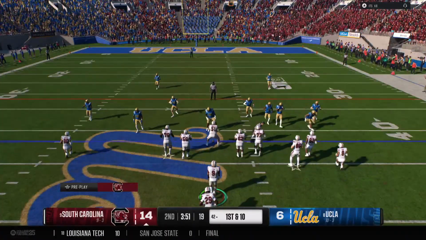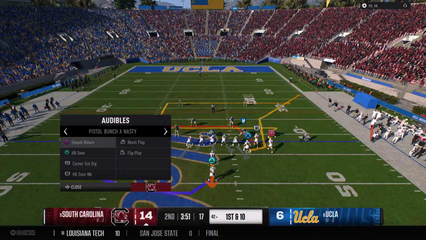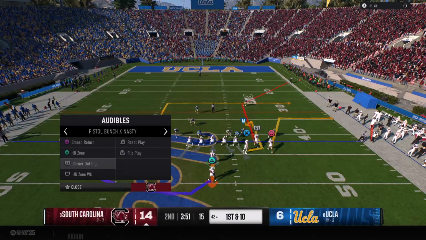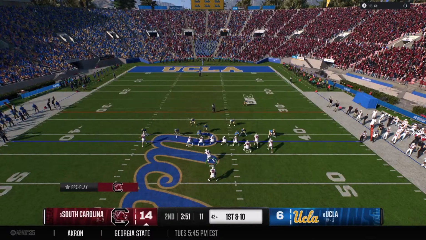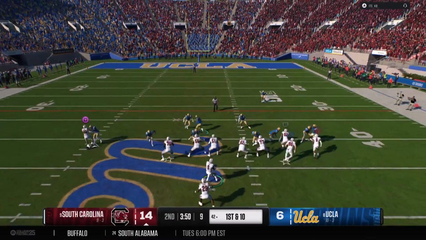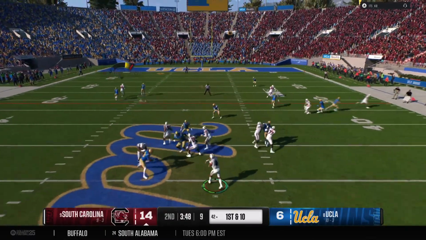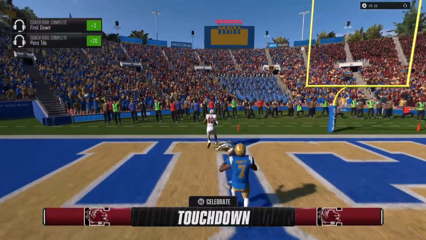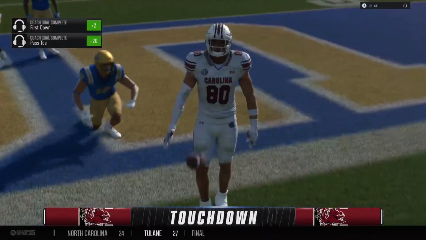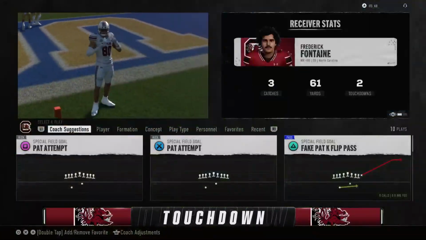Here comes the offense, hoping to get a drive going. First down, looking to throw the football. Airing this one out toward the sideline. Caught near the goal line. And he's in. Touchdown, Gamecocks.